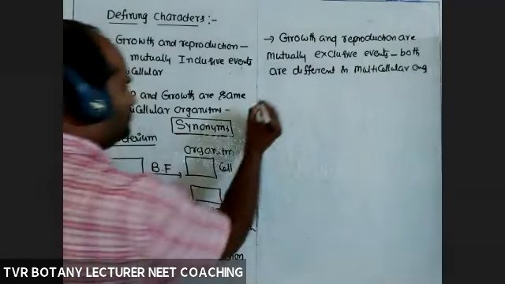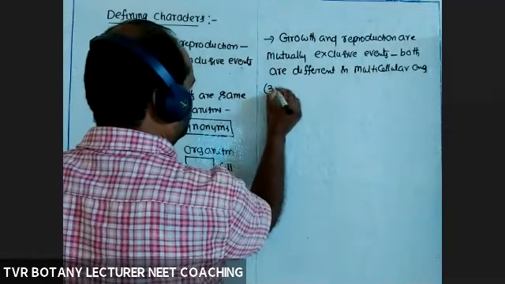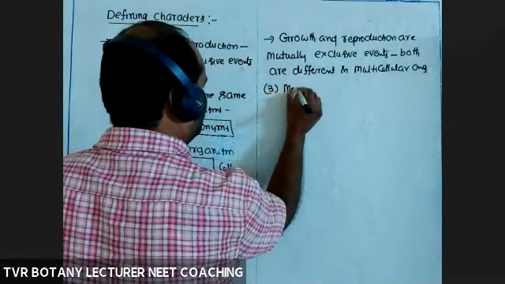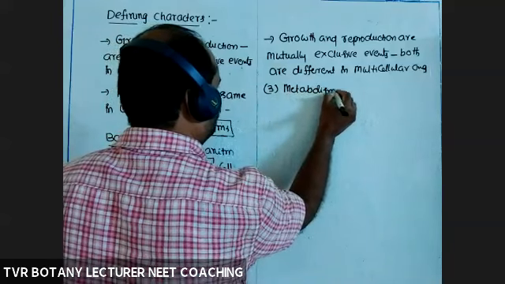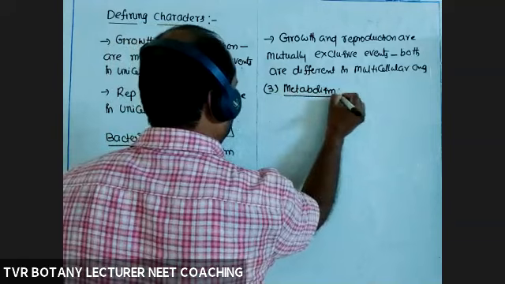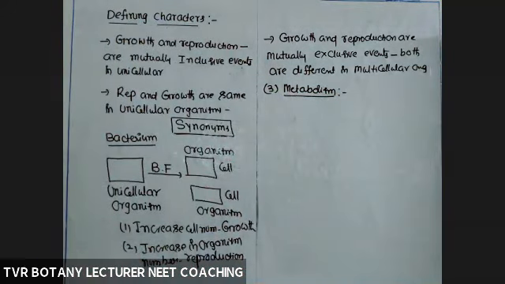And the third one, metabolism. There are two types of metabolic reactions. Already we discussed this under the heading of the living state. So what is the definition of metabolism?